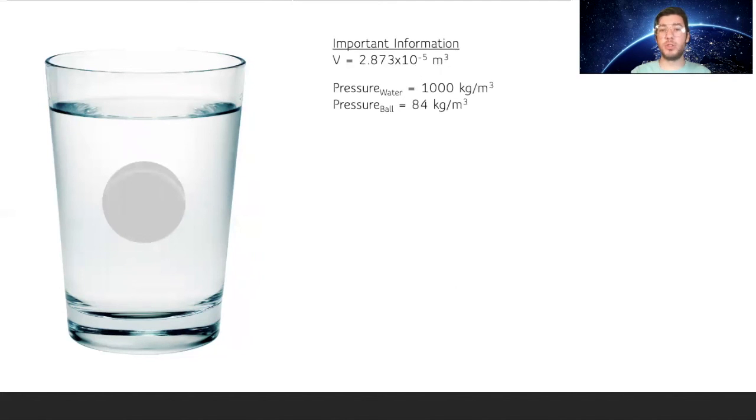So we just transfer over the important information that we found on the first page, and we know that the equation we're looking for is mass times gravity plus force minus the buoyant force equals 0. We can move everything around to get our force, which is the unknown we're looking for. So it's the buoyant force minus mass times gravity.